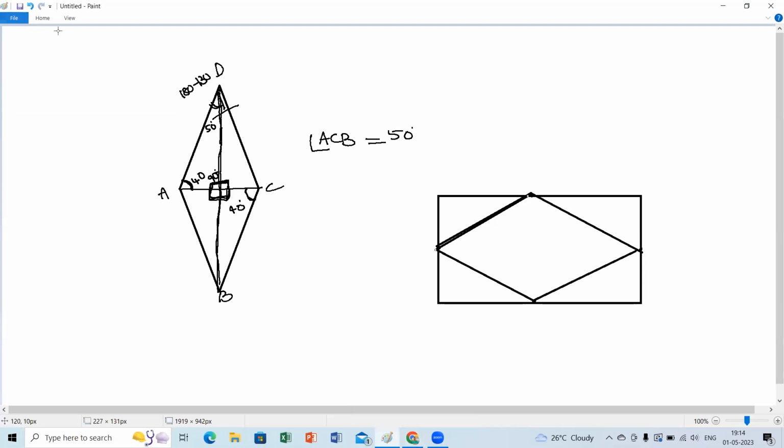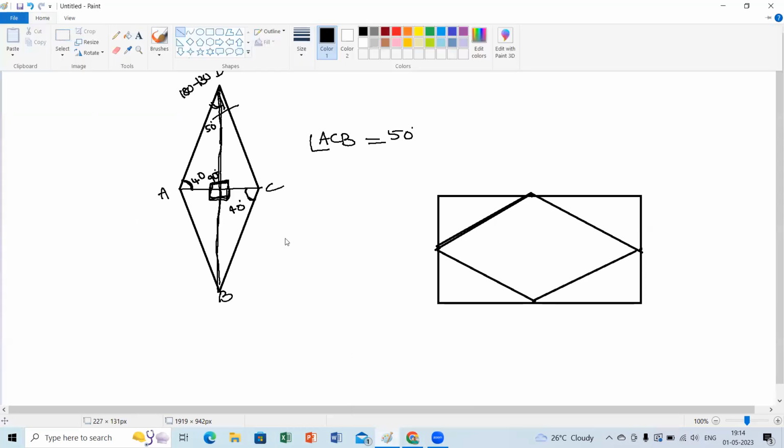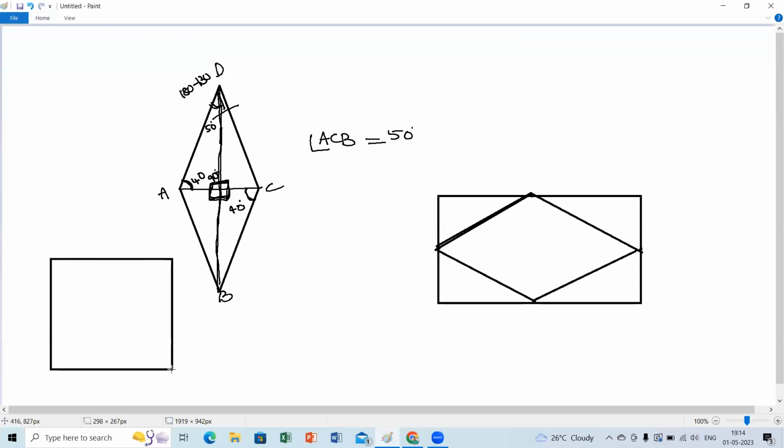If you take a square and join the midpoints, maybe in this case it is true. Which shape will you obtain? A rhombus here. In the earlier case? Again a rhombus. Why can't it be a parallelogram? Children, think about the previous case and this case. Both are rhombus.